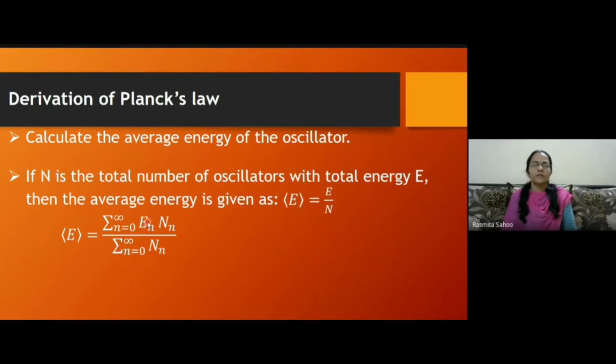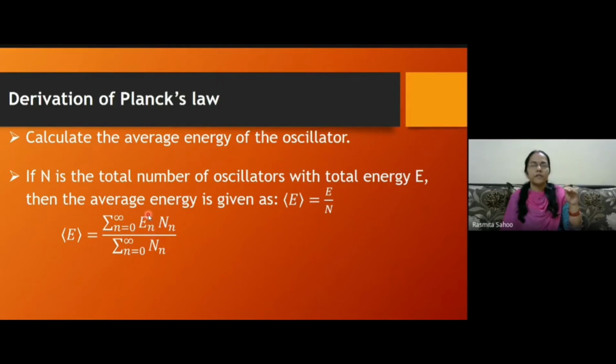So En is the energy of the oscillators in the nth level. Nn is the number of oscillators present in the nth energy level. So we have to multiply the number of oscillators with the energy of each oscillator to get the energy at that particular energy level. So En Nn will give you the energy at the nth energy level.